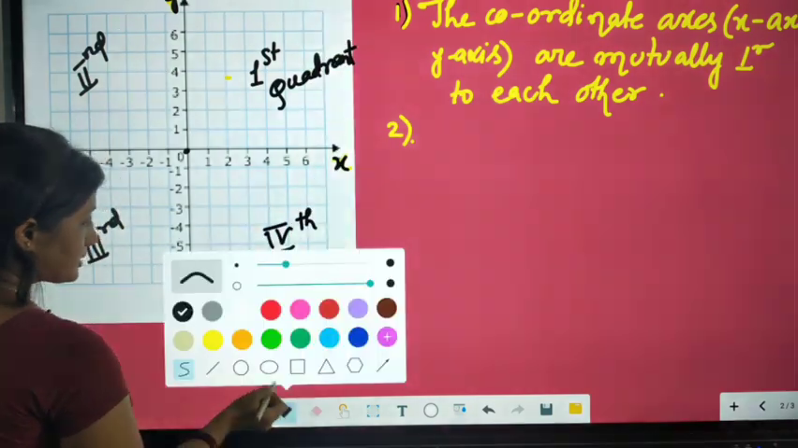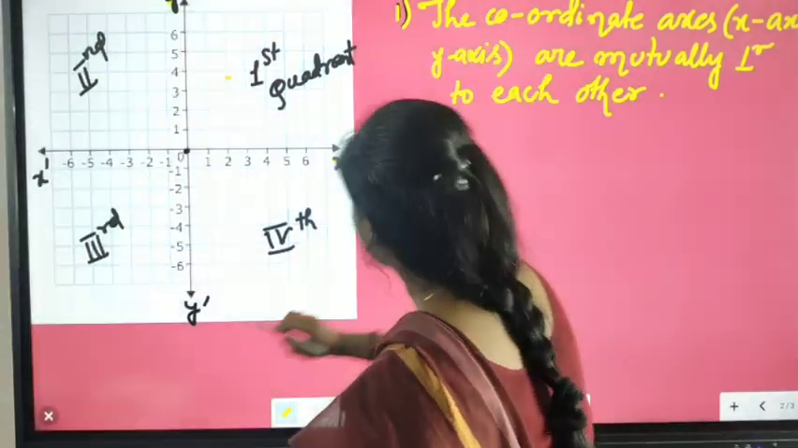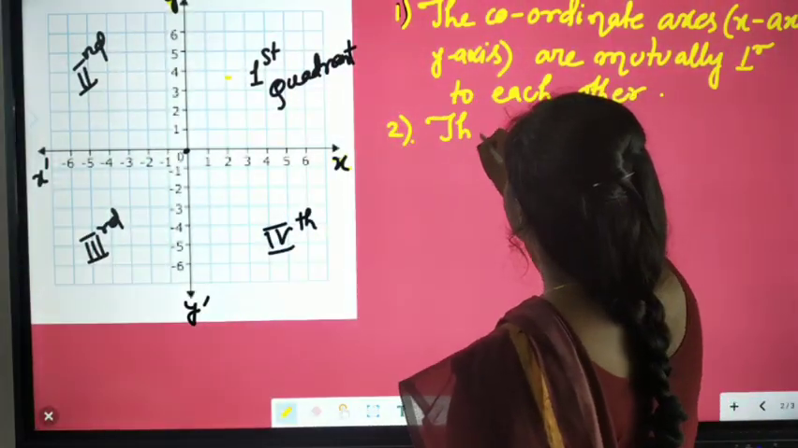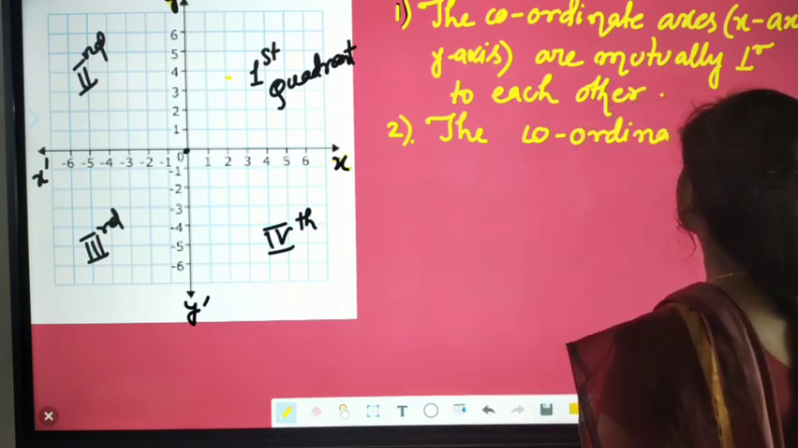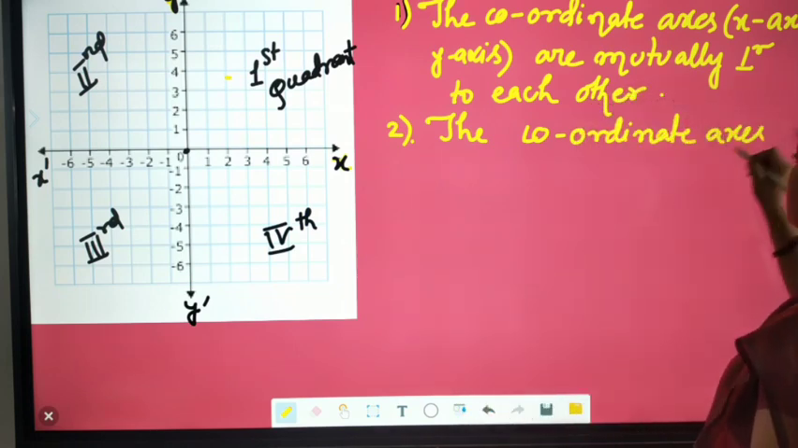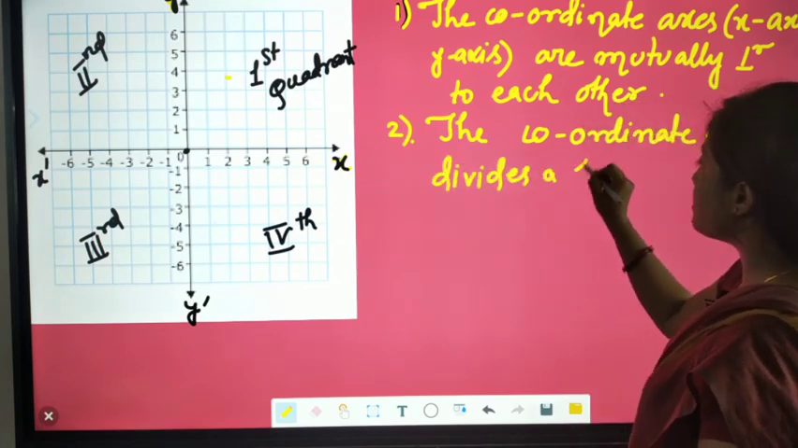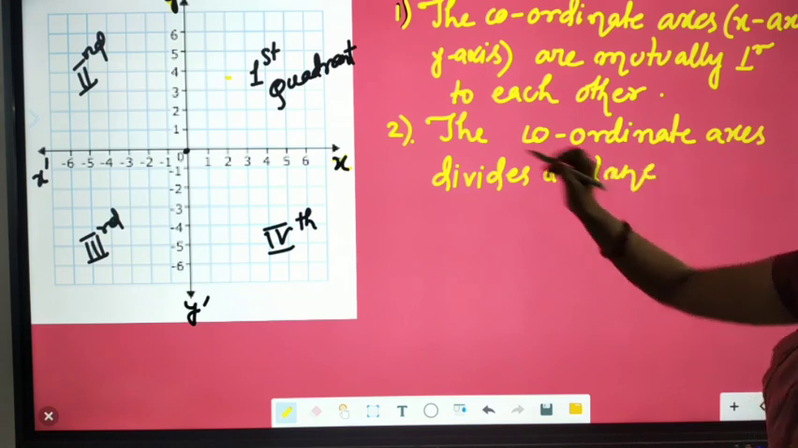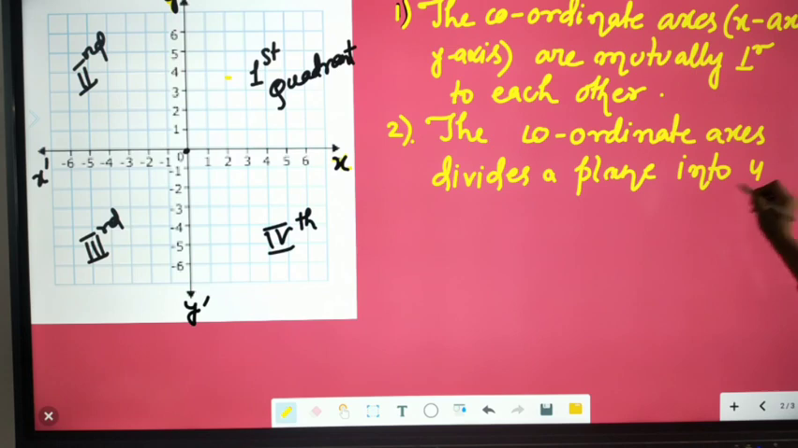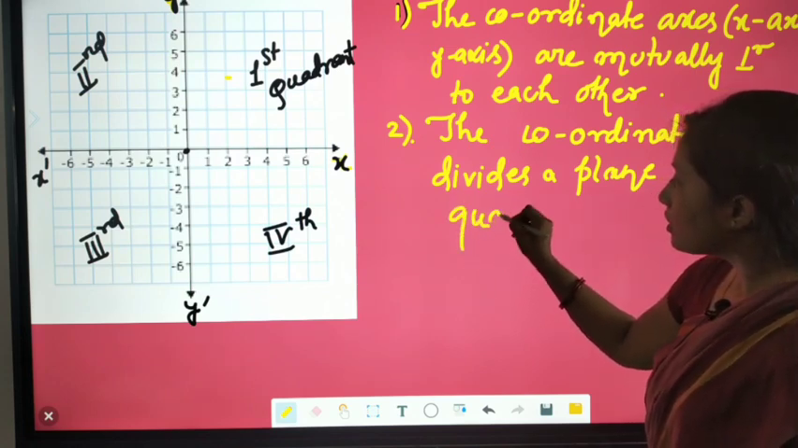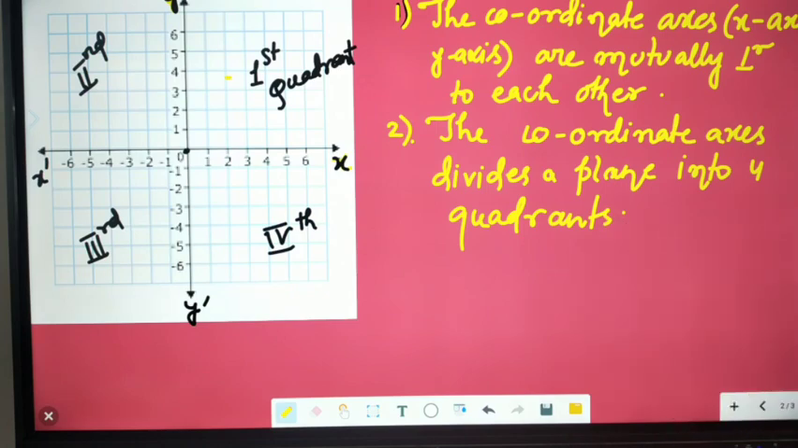So the second point we get from here: the coordinate axes divide the plane into 4 quadrants. Each part is called a quadrant.